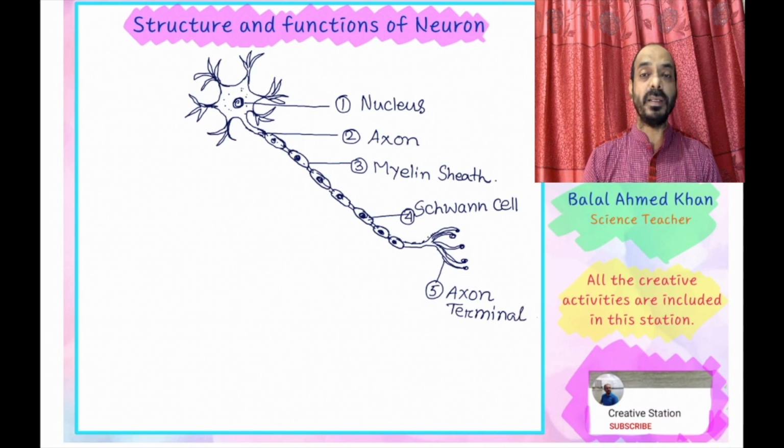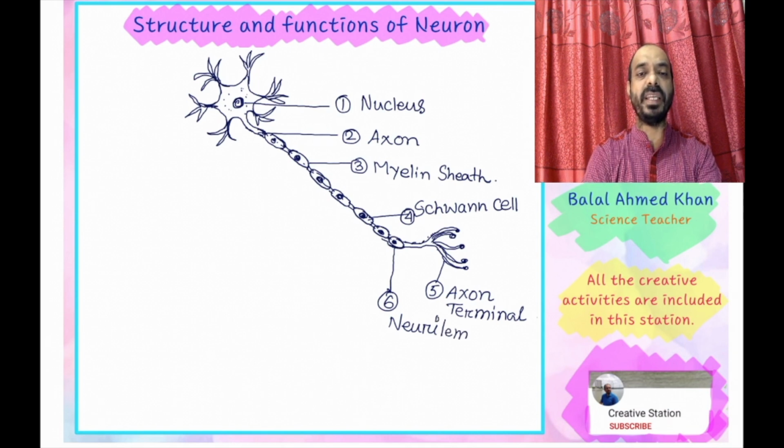It transfers nerve impulses from one axon to the cell body of another neuron cell. So the axon terminal is connected with the help of the synapse terminal to the dendrite of another neuron cell. Number 6 represents the node of Ranvier, which is the gap.